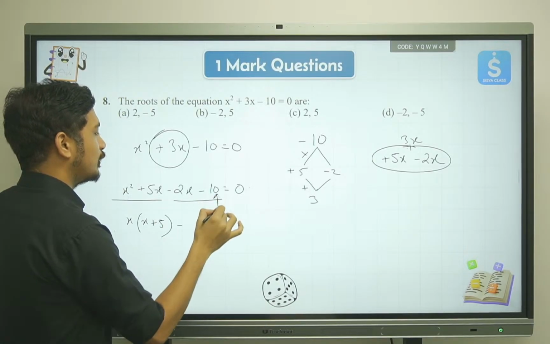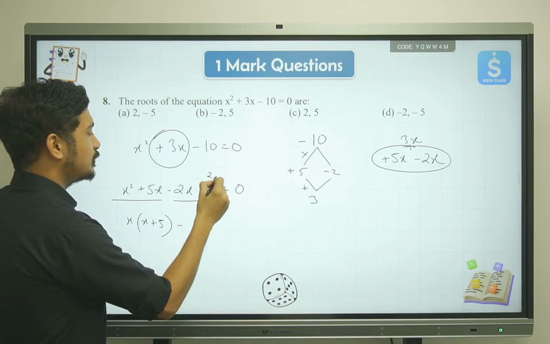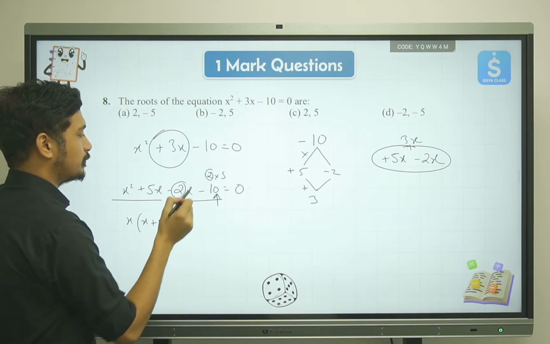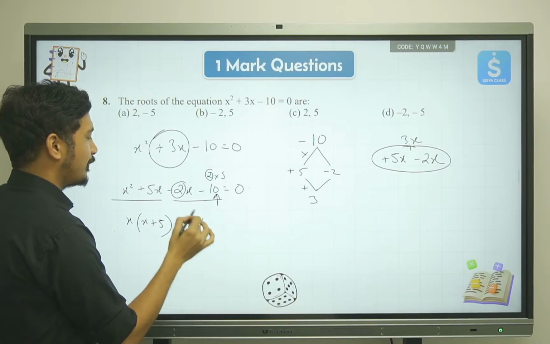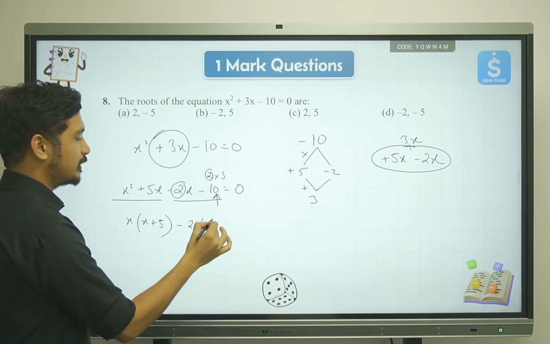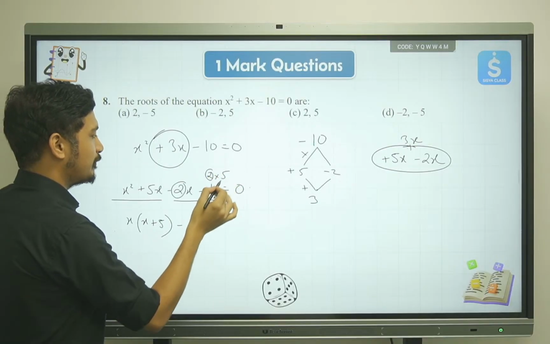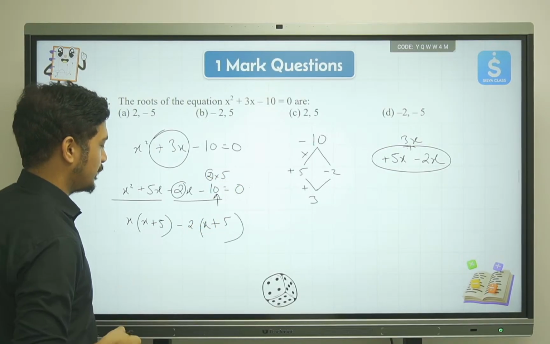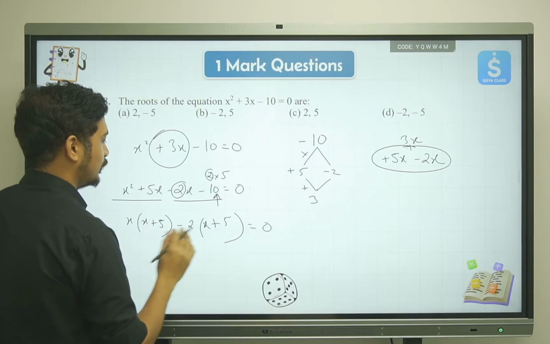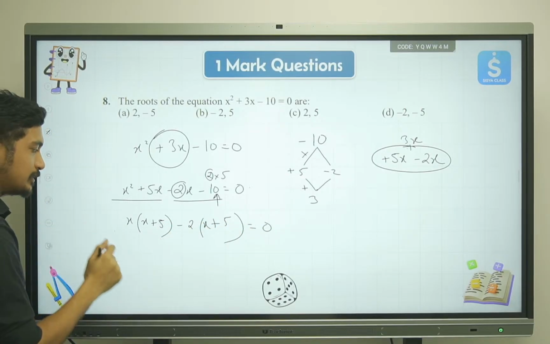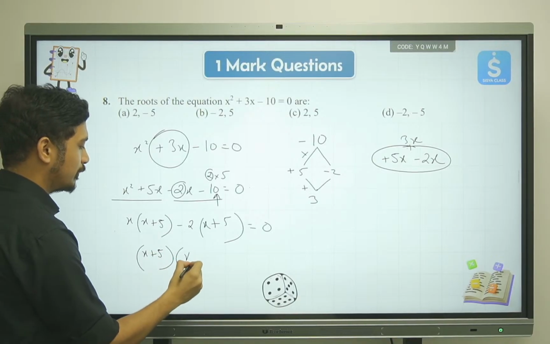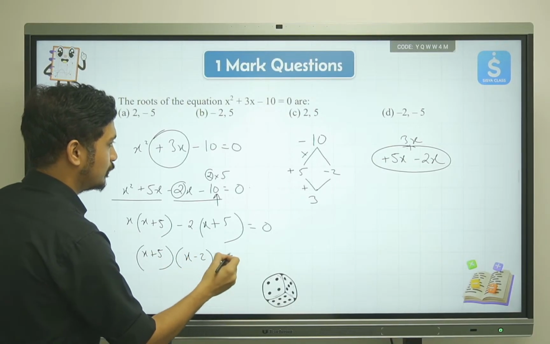How am I taking 2? Because 10 can be written as 2 into 5, right? So 2 from here and 2 from here. So I'm going to write 2. Then what I'm getting left over here is x, and this minus is already outside, so I'll write plus, and then what we have left over here is 5, so I'll write 5. So x plus 5 is inside the bracket twice for these two groups. We'll write it only once, so we'll write x plus 5 into x minus 2 is equal to 0.